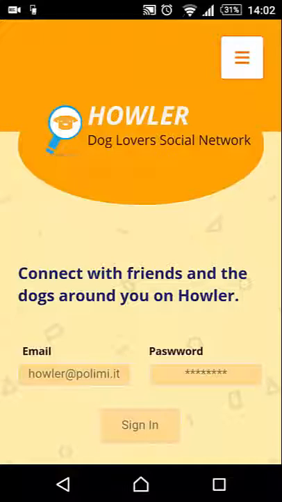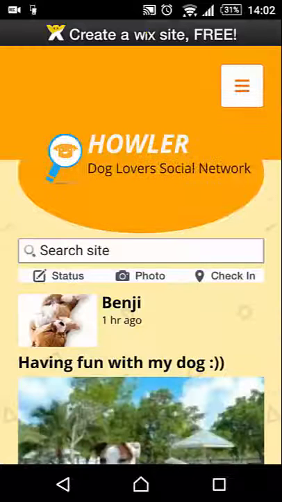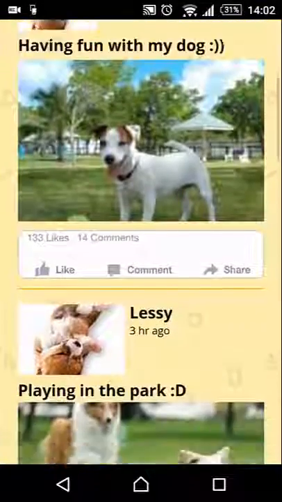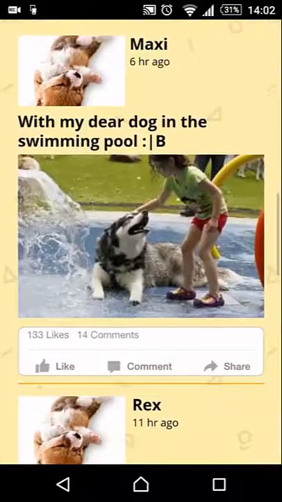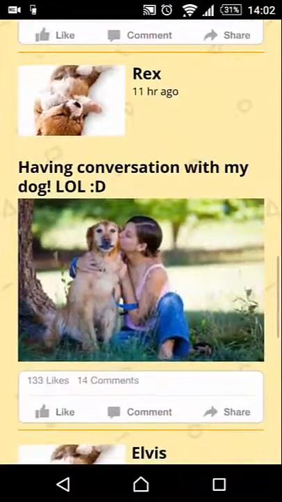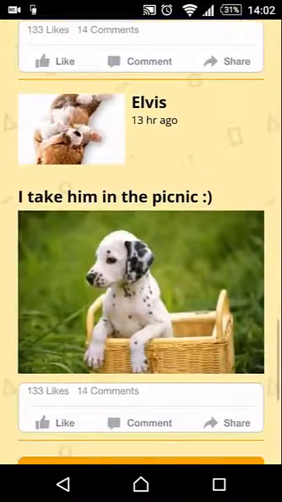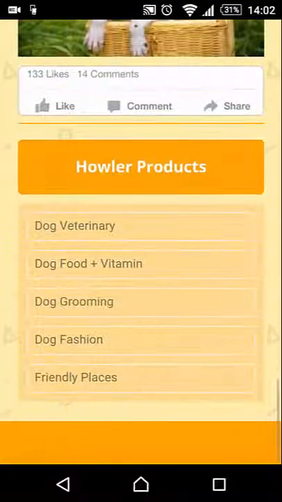Let us show the basic functionality of the application. Registered users can directly log in. Once you're logged in, you will be taken to the home page, where you can see the latest posts of your friends. Howler allows you to share video and photos, and other types of multimedia content.